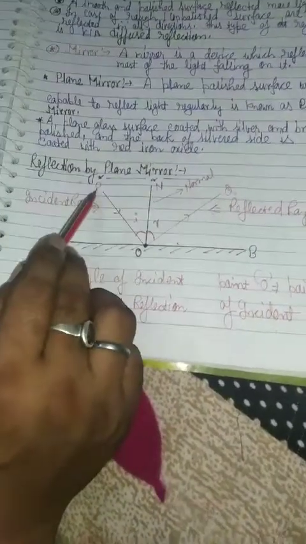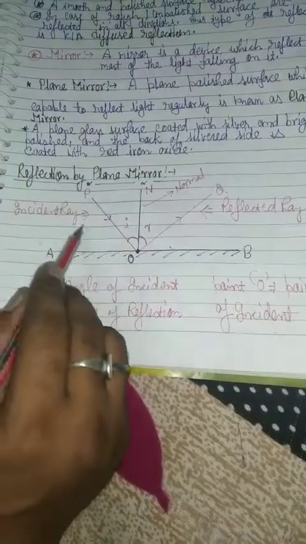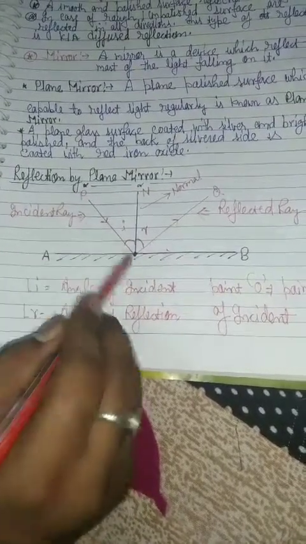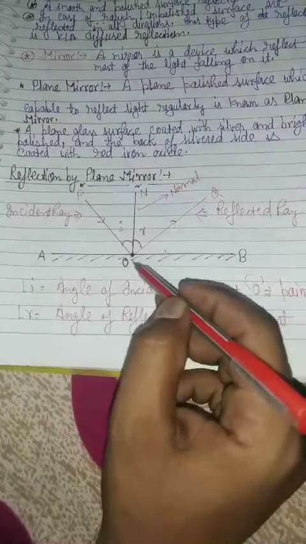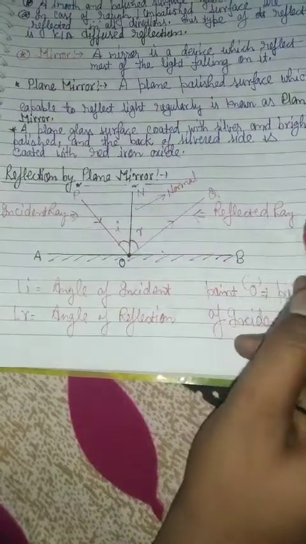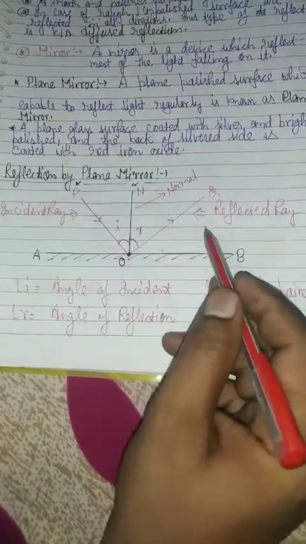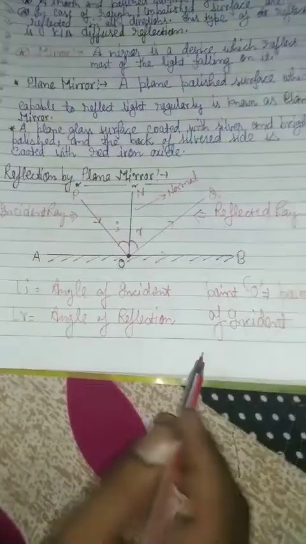PO is known as the incident ray, which falls on the surface of the plane mirror, and the ray OQ is known as the reflected ray, which bounces back after striking the polished surface.